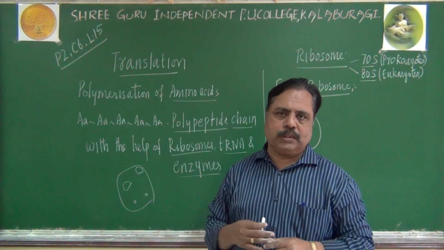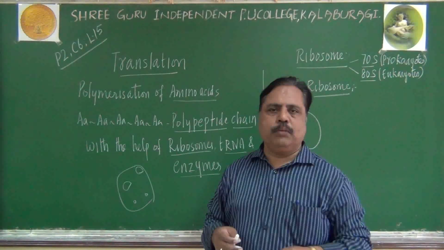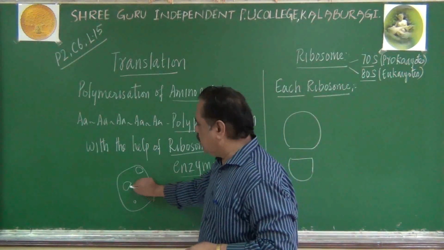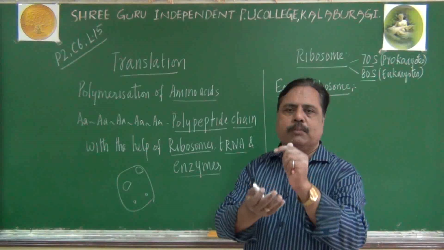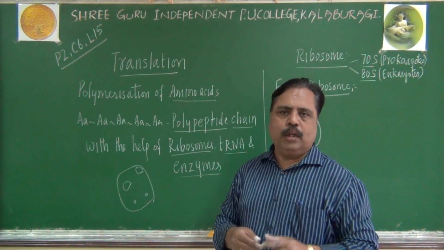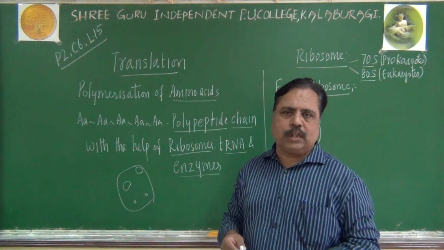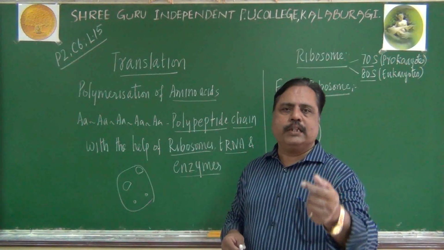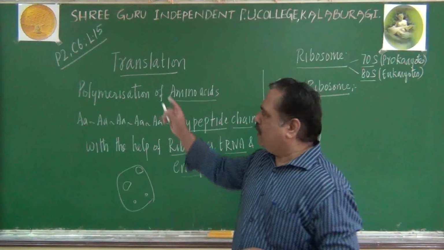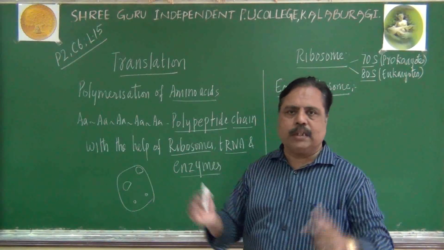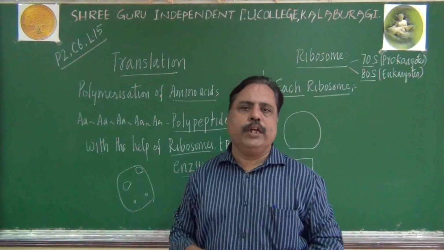During the time of translation, they will join with each other and become a complete ribosome. So the subunits occur independently in the cytosol when there is no translation. Whenever translation takes place, the two subunits will unite together.